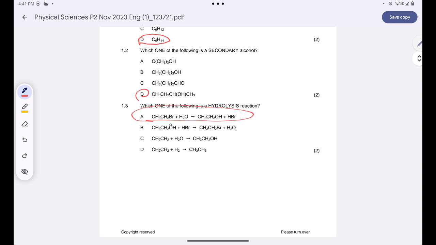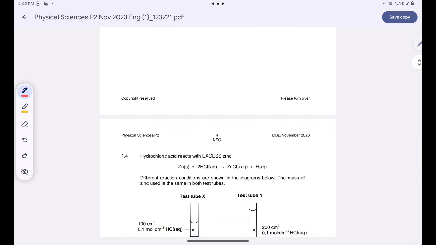They've reacted bromoethane with water, and the products we got are ethanol and HBr as our inorganic compound which was formed. So the only option here that represents hydrolysis is A. Are we together?